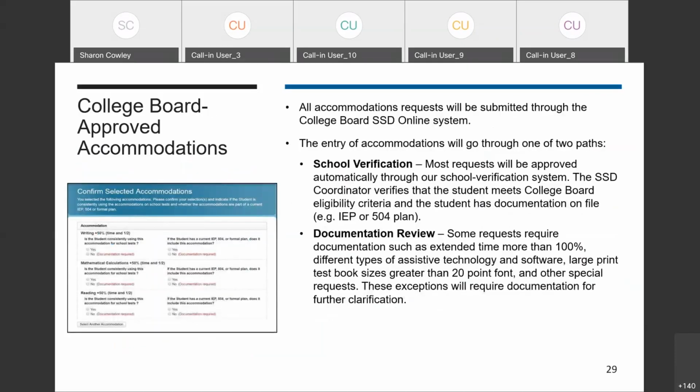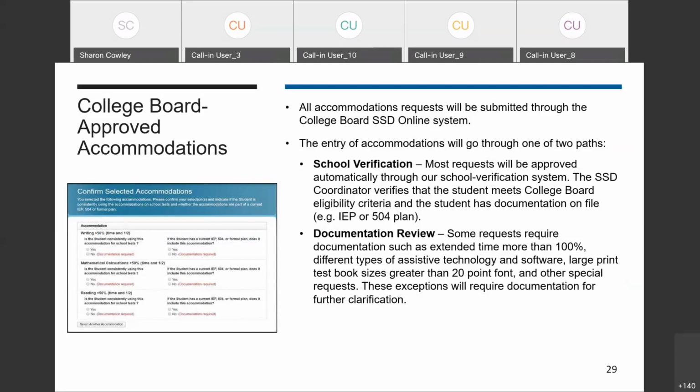There are two paths for College Board approved accommodations requests. The first is the school verification process. This is the route that the vast majority of accommodation requests will go down. These are going to be for some of the more common accommodations. As part of the process, the SSD coordinator will verify that the student meets the eligibility criteria, that they have documentation on file through the student's plan, and that the student consistently uses these accommodations on other testing.